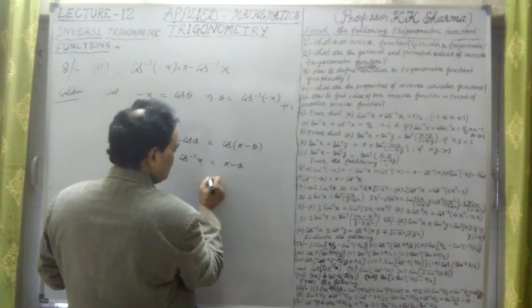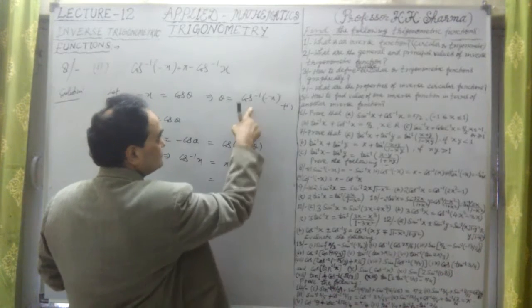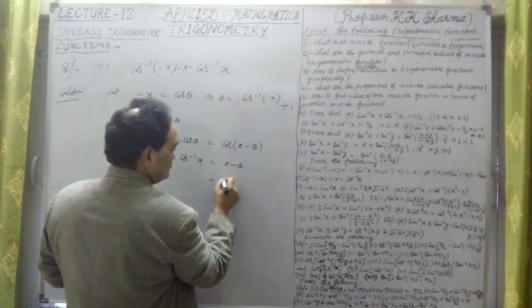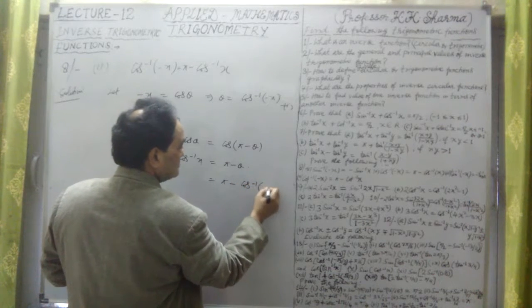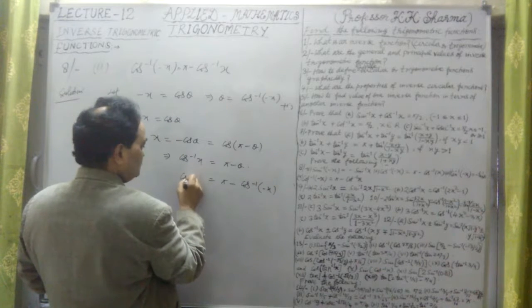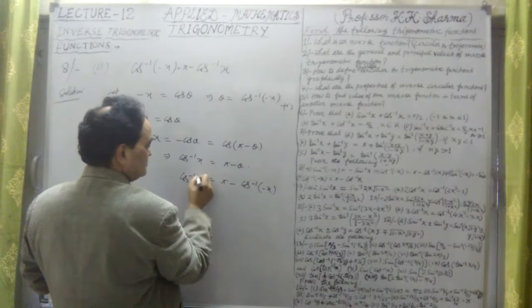Now in place of this theta, we can substitute here. This is equal to pi minus cos inverse of minus x. This is equal to cos inverse of x.